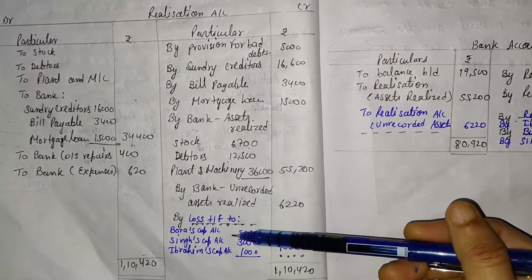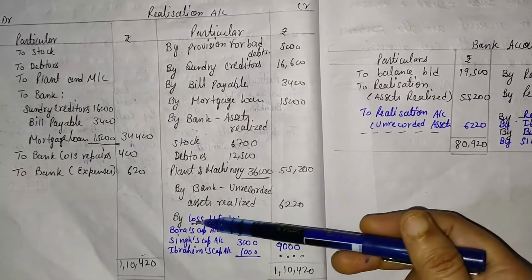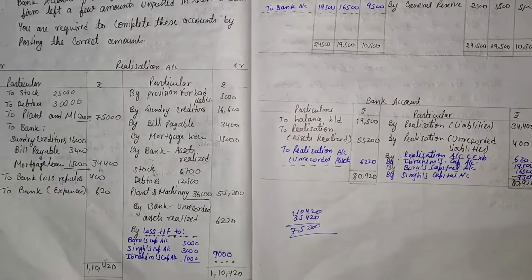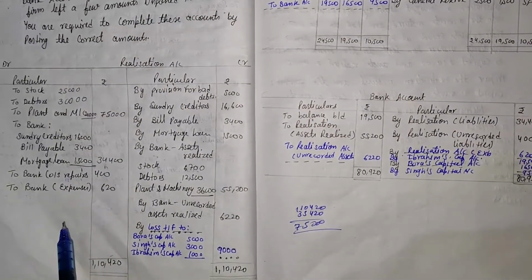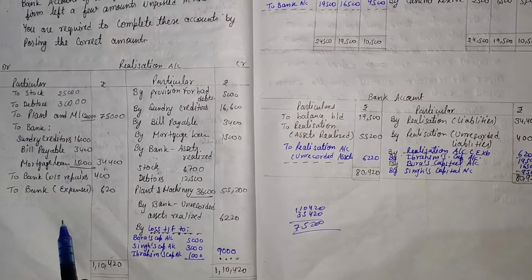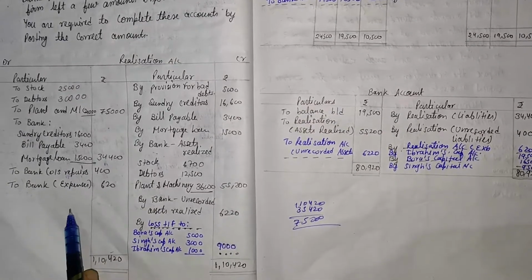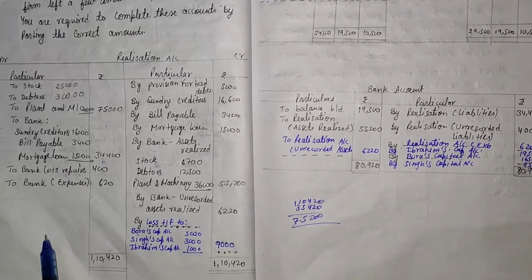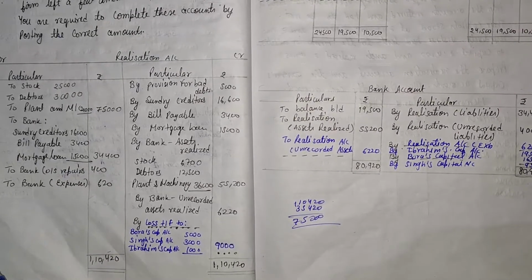Here the balance comes on the credit side, that is by loss transferred. Because if the balance occurs on the debit side, we call it profit transfer, but if the balance comes on the credit side, it is said to be loss transferred.